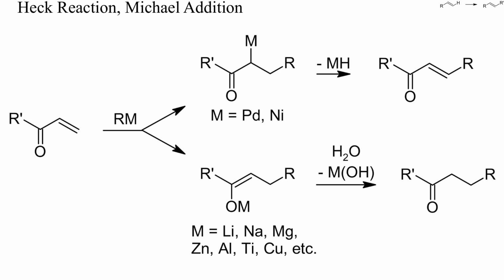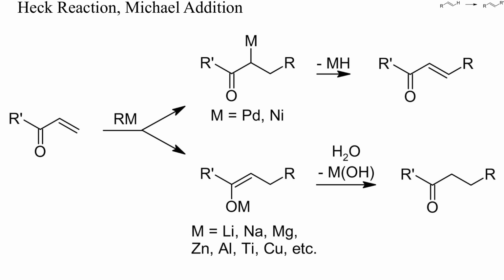Unlike the Heck reaction, Michael additions of polar organometallics yield saturated enolates with a metal bound to oxygen. Upon hydrolysis, saturated alkanes are obtained, not olefins. No reduction of the metal occurs. Organolithium and organosodium compounds are too hard and will often undergo 1,2 addition to the carbonyl group, but let's just assume that R' in this sketch is sufficiently bulky to prevent 1,2 addition.